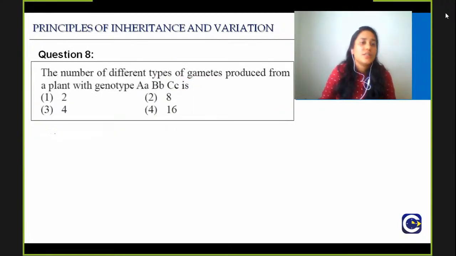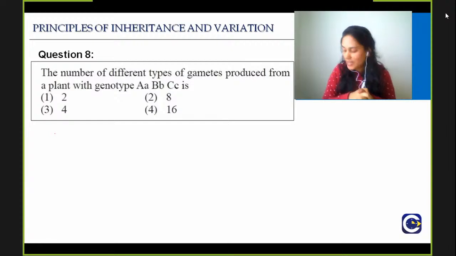Next question. Question number 8. The number of different types of gametes produced from a plant with genotype capital A, capital B small b, capital C small c is? How many different types of gametes will be produced by a plant with this particular genotype? So what is the right answer? I hope you remember the formula, okay? Don't just start randomly making the gametes. If you don't remember the formula, I will tell you the formula, but try to answer yourself.